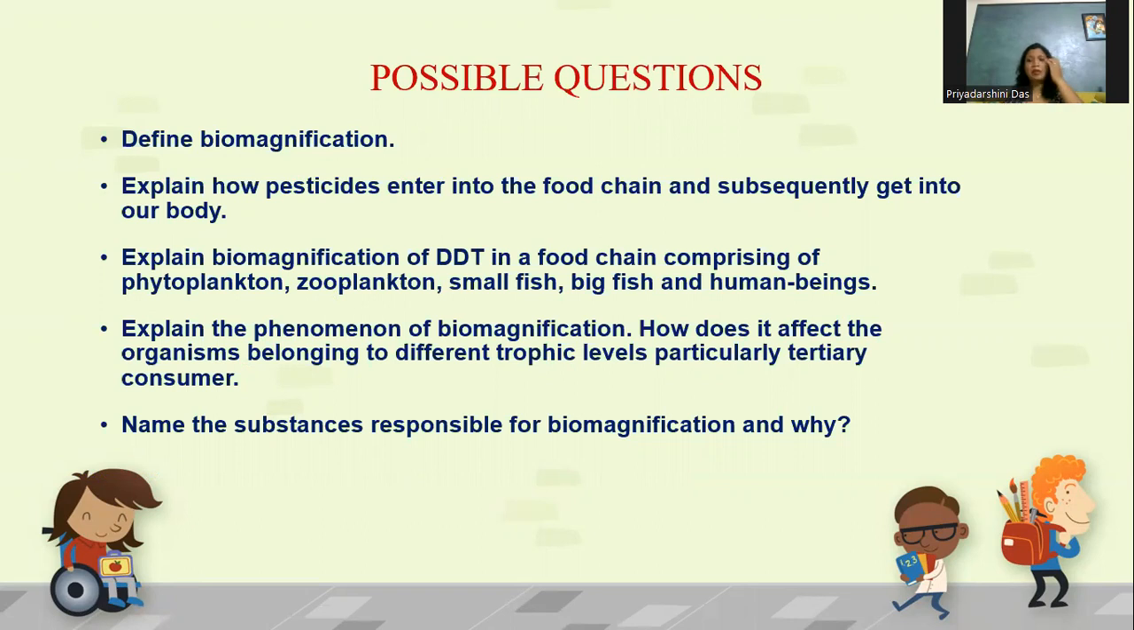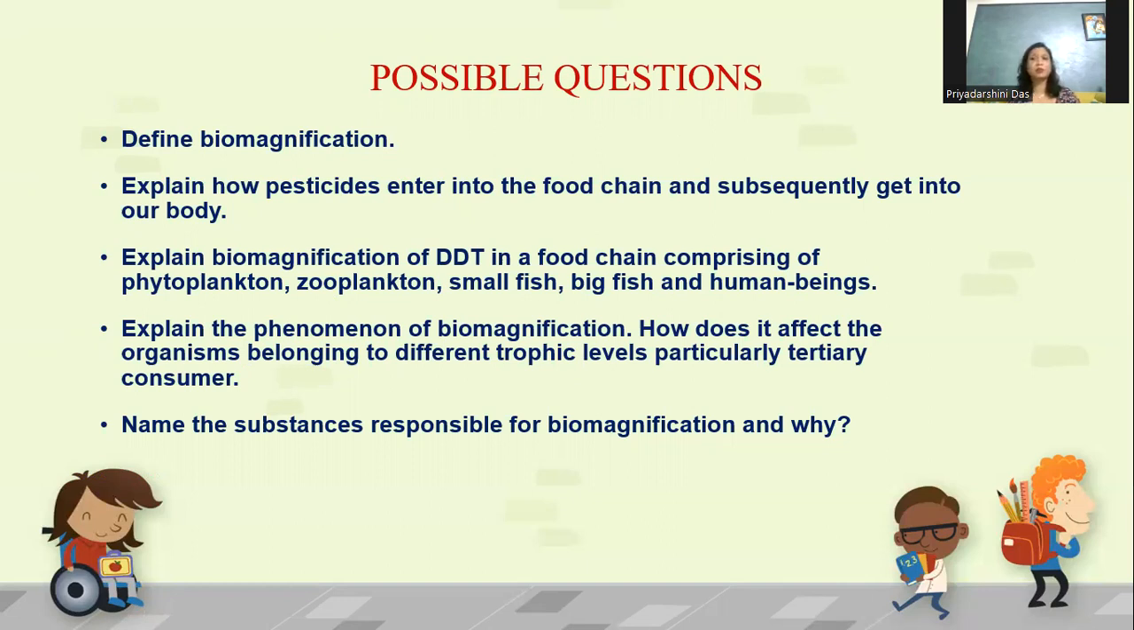So if a human being is vegetarian, then the quantity of accumulation will be lesser. Fine. So these two are the major steps which can be adopted by human beings to reduce accumulation of non-degradable substances. And now coming to the possible questions.